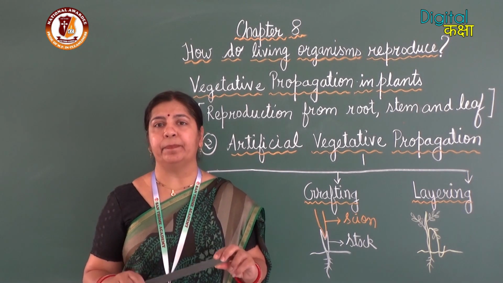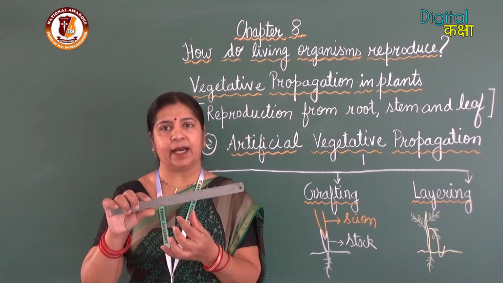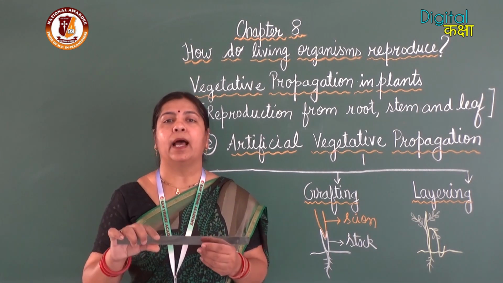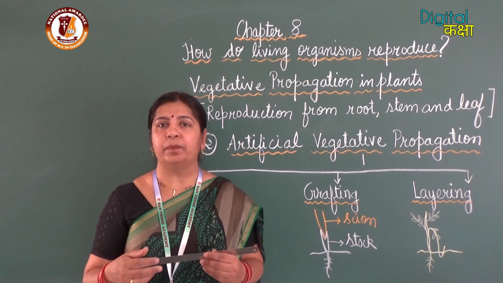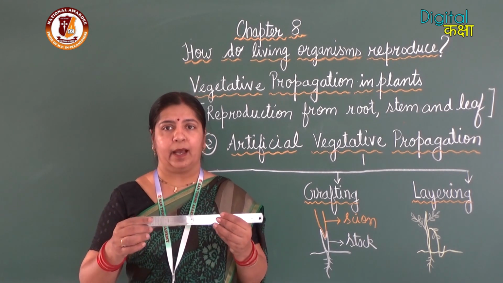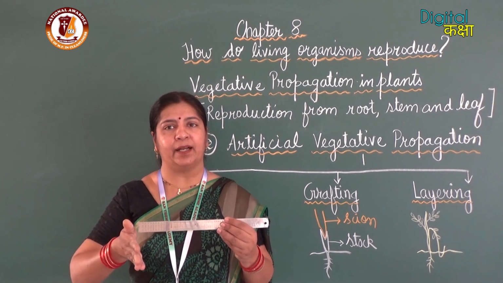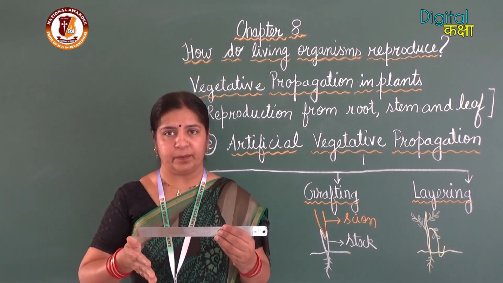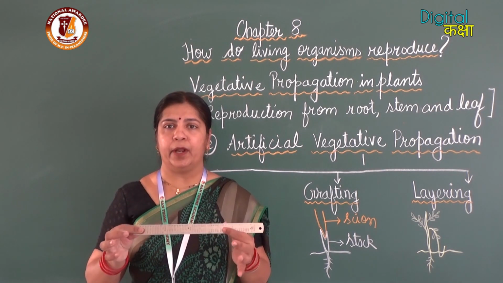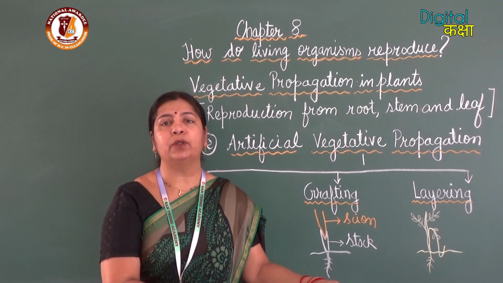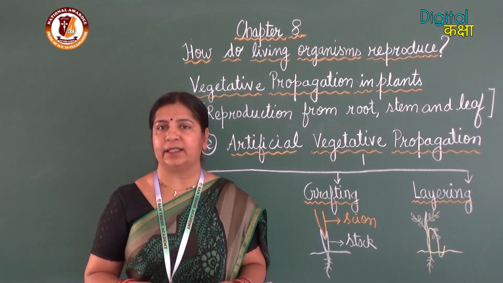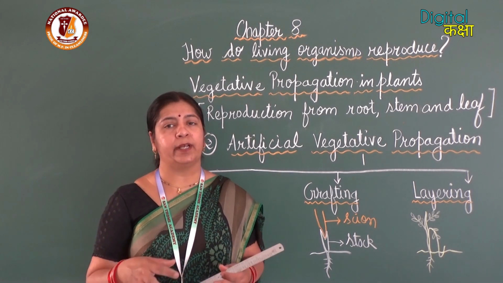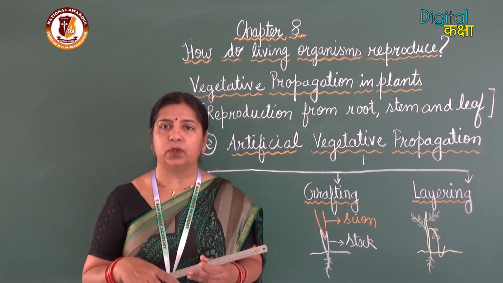After some time, the roots will start growing in this area and it will start developing as a new plant. Now I will cut this branch and separate it from the parent plant, and put this piece into the soil. The roots have already started developing, so these roots will start growing in the soil.